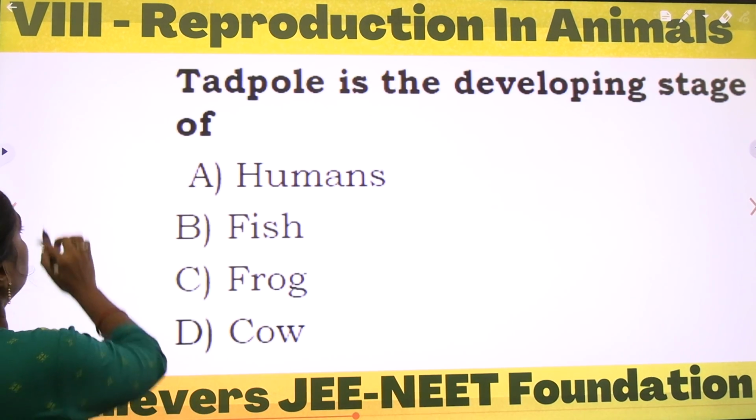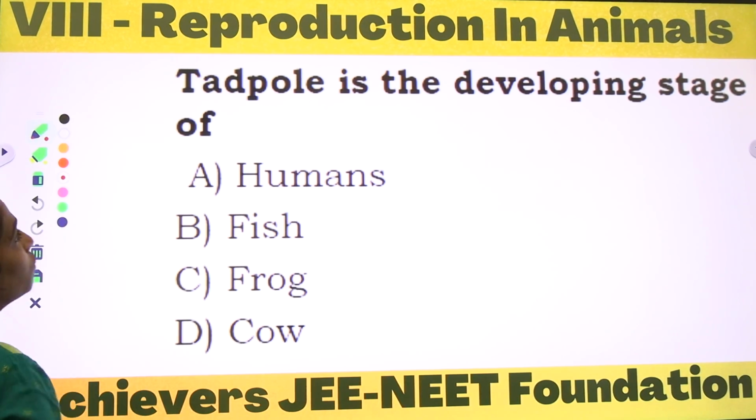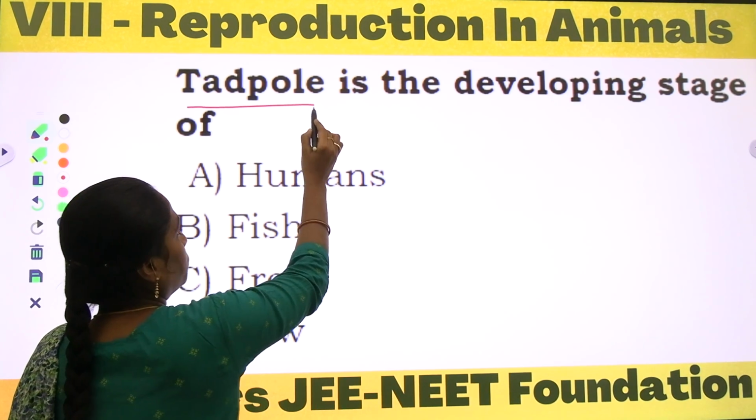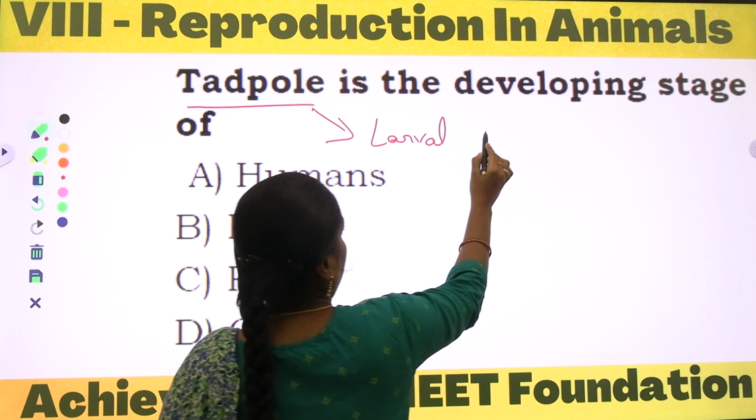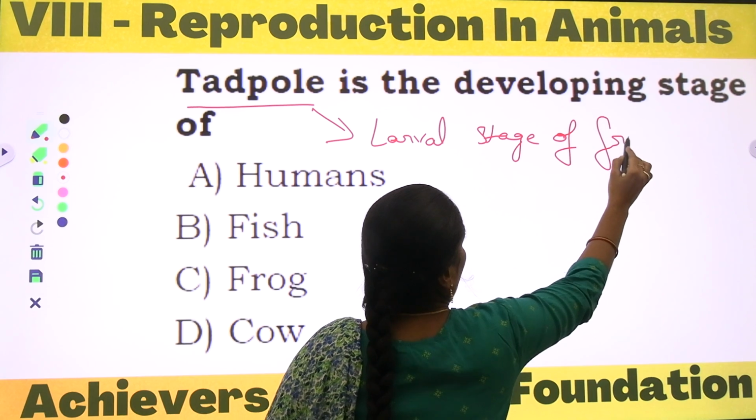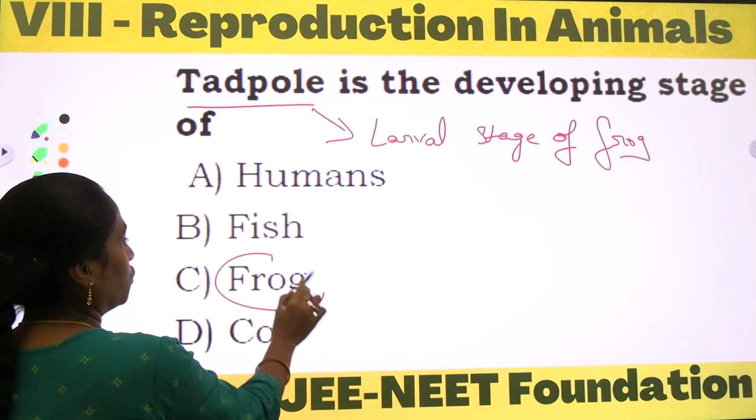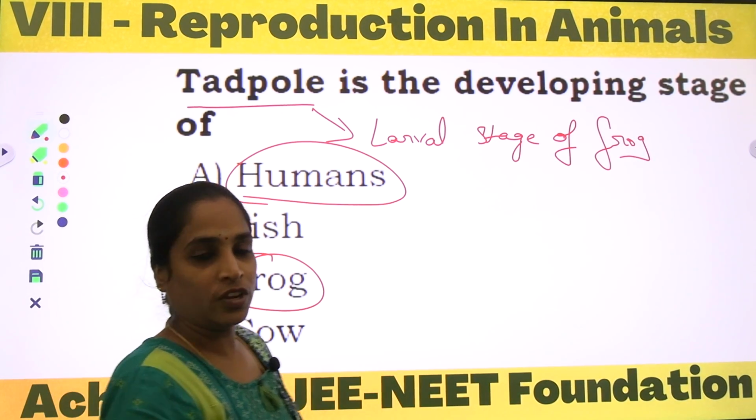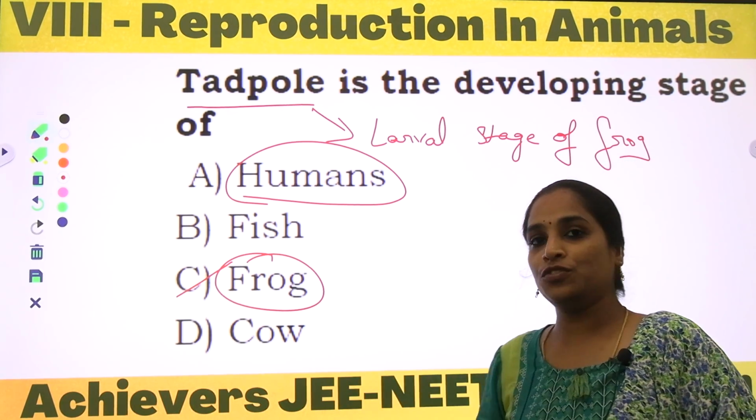Going to the next question. What is the next question here? Tadpole. What is a tadpole? Tadpole is the larval stage of a frog. Humans don't undergo any drastic changes in their lifespan, right? So they undergo the sexual mode of reproduction.